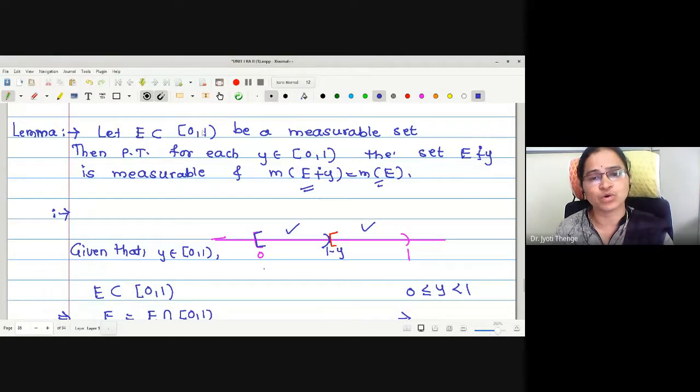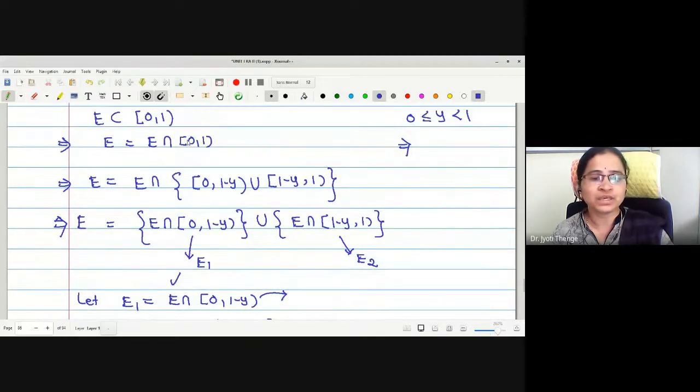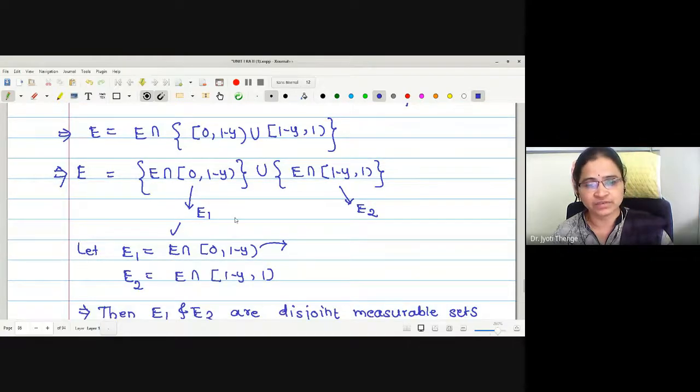With the help of these definitions, for any measurable set E that is a subset of closed 0 open 1, we have proved that the Lebesgue measure is invariant under translation modulo 1. That is, the set E translation modulo 1 with y is measurable, and the measures of both sets E and E translation modulo 1 are equal. To give the proof, we divided E into two parts by splitting the interval closed 0 open 1 into closed 0 to open 1 minus y, and closed 1 minus y to open 1. We denoted the parts by E1 and E2.